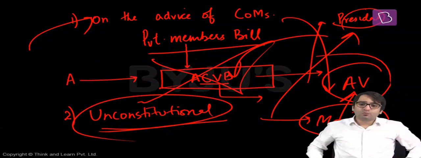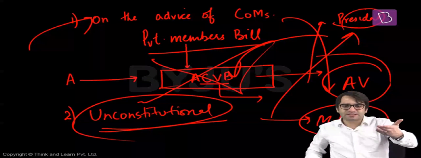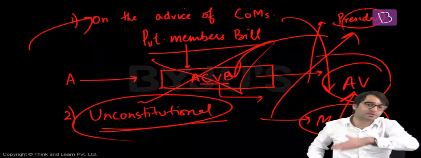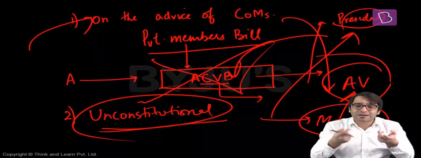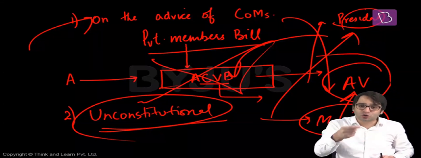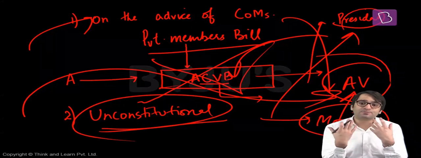But this bill was not given prior sanction by the President of India. And without the President's sanction, this bill was introduced in Lok Sabha, passed by Lok Sabha, passed by Rajya Sabha. When it was presented to the President, he said, this is a money bill. For a money bill, you require my previous sanction. Since my previous sanction was not sought, this bill is unconstitutional and I'm using my absolute veto on this. That is an absolute veto.